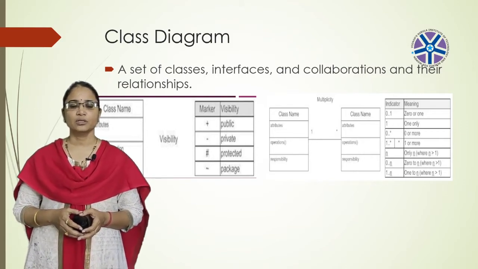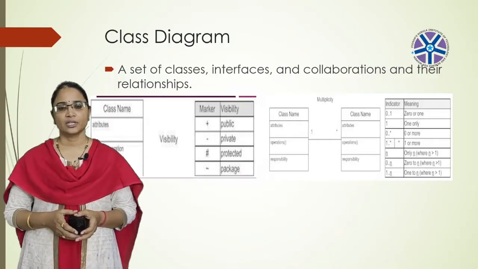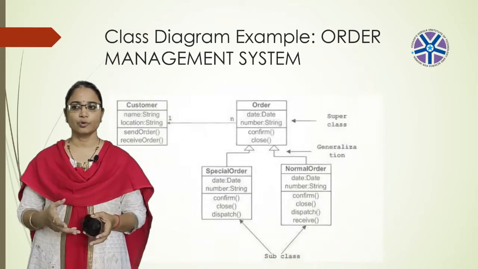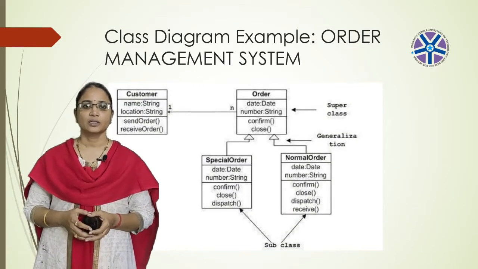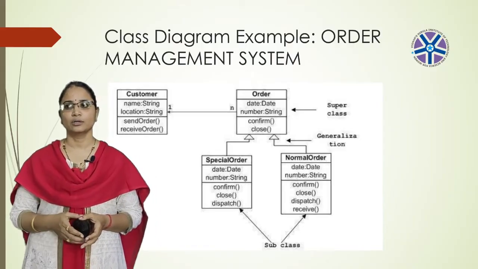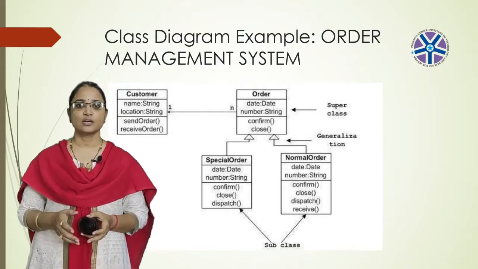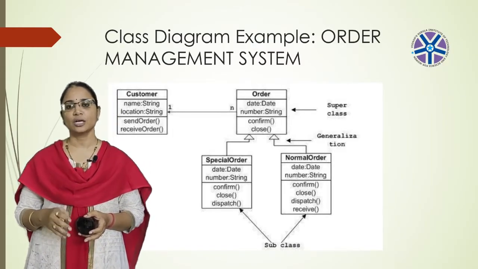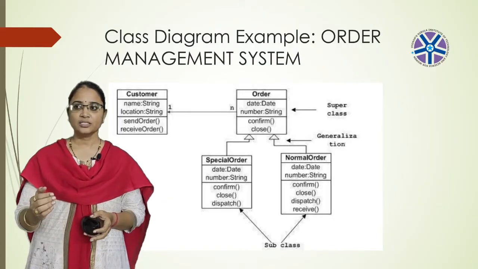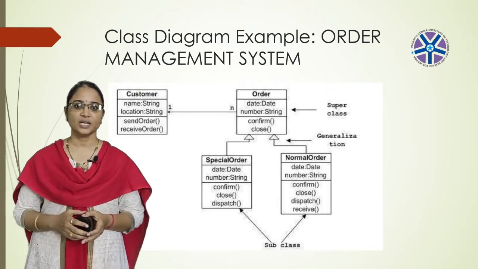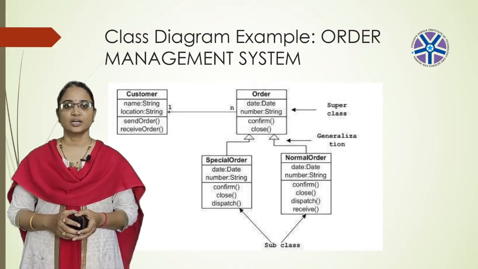And next, coming to the class diagram, this is the class diagram for the order management system. Order management is generally used in Swiggy and Zomato, for example. Here, the customer places the order. The order might be a special order or a normal order. So order is the superclass and special order or normal order will be the subclasses. To represent the relationship between the superclass and subclass, you need to use generalization.